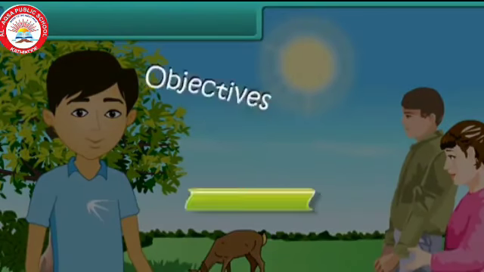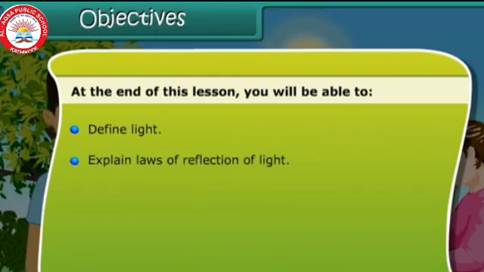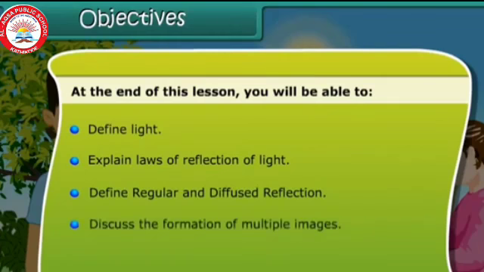The objective of this lesson on light is, first, to study the definition of light, explain the laws of reflection of light, define regular and diffused reflection, discuss the formation of multiple images, describe the working of a kaleidoscope, and lastly discuss the dispersion of light.